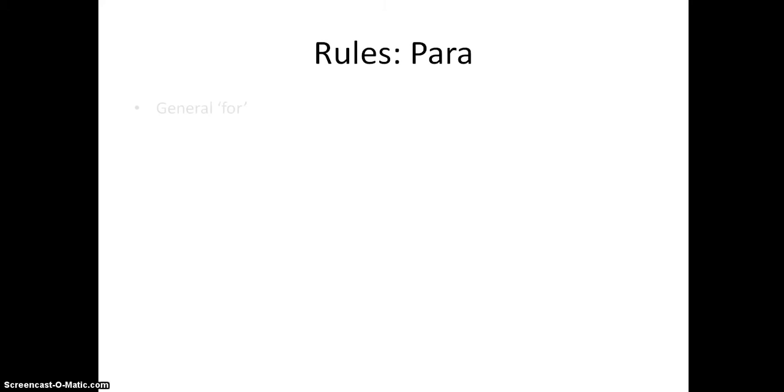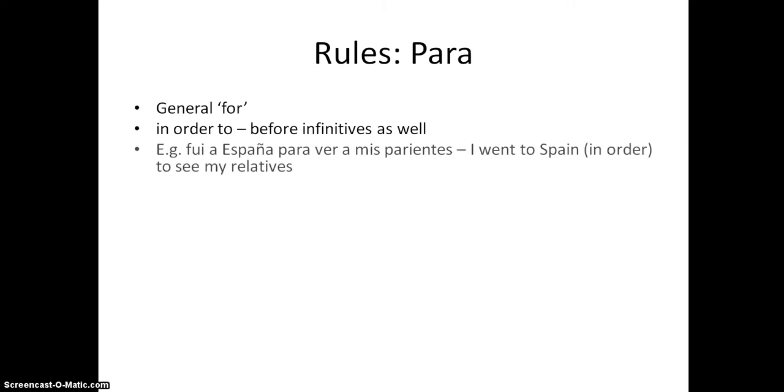So para is what we use for a general "for", so "in order to", perhaps before infinitives as well. So for example, "Fui a España para ver a mis parientes." I went to Spain in order to see my relatives. If in English we can say "in order to" before an infinitive, then we generally put para in Spanish.